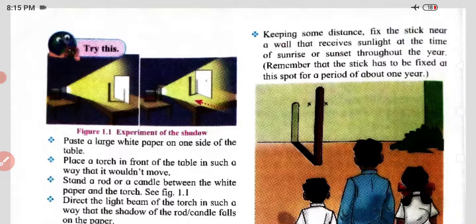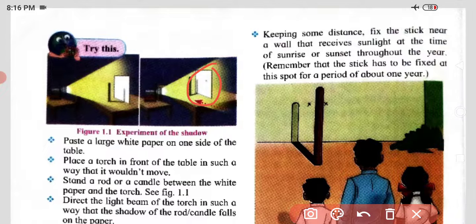See, they have given figure 1.1, the experiment of the shadow. Dear student, if you go on YouTube or Google, you will find different kinds of such experiments, but I will explain it better to you in easy language. Paste a large white paper on one side of the table. Here you can see the large white paper.